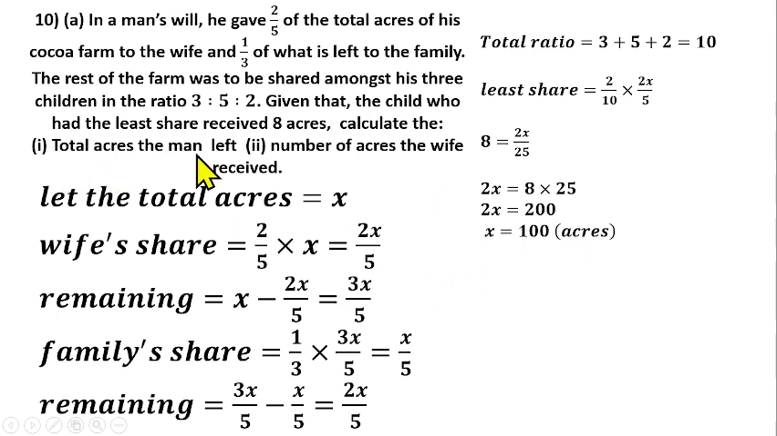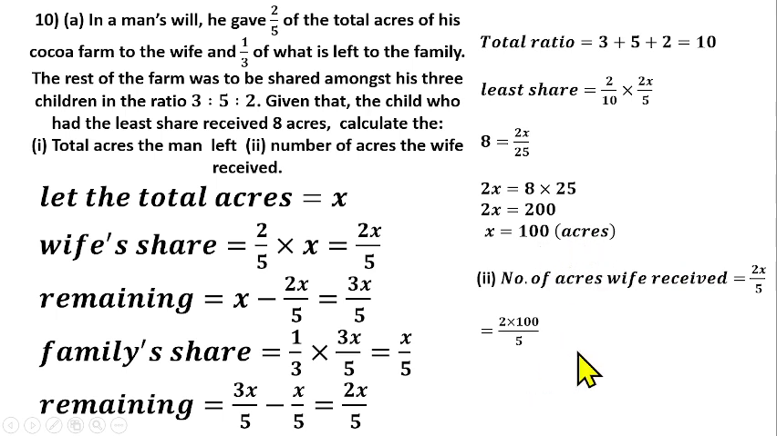Now that we know what the man left behind, we have to find the number of acres the wife received. We know that the wife's share was 2s/5. From there, we know the value of s, so we can find what the wife received. The number of acres she received is 2s over 5. So we have 2 times 100 over 5. That gives us 200 over 5, which gives us 40 acres. So the wife received 40 acres of land.